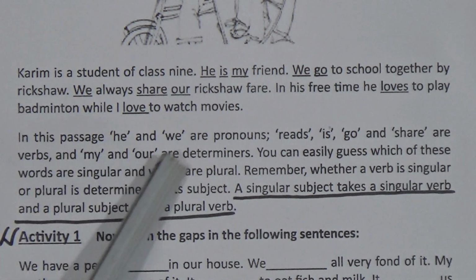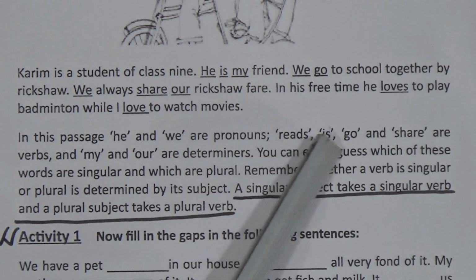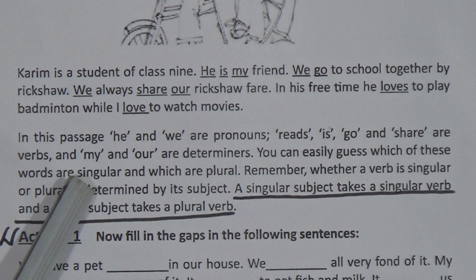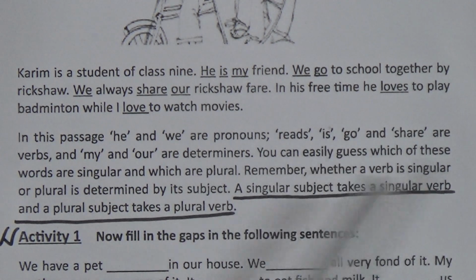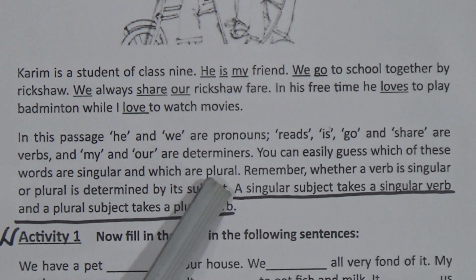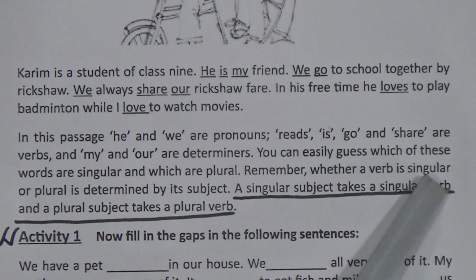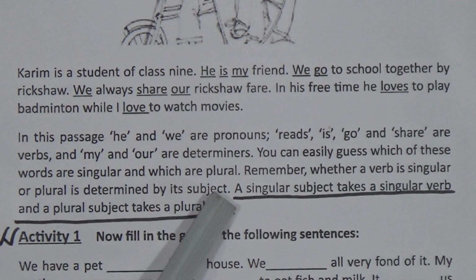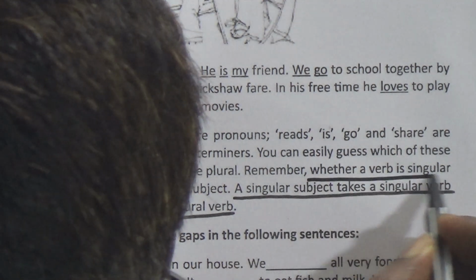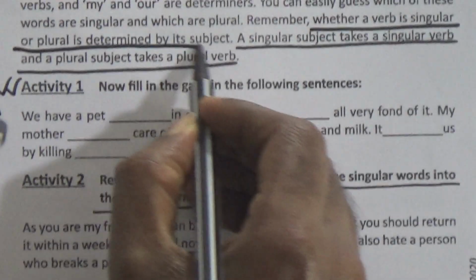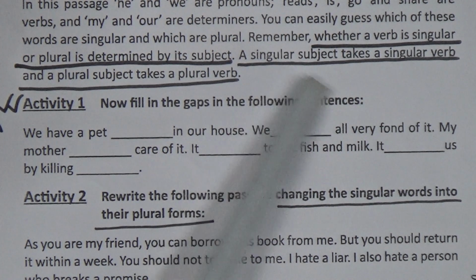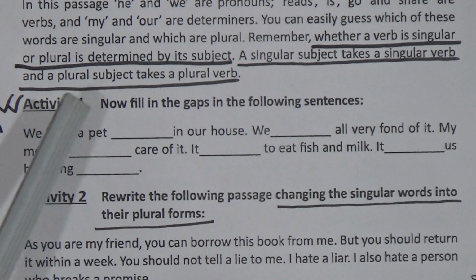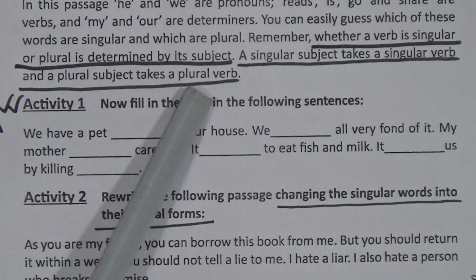In this passage, he and we are pronouns. Loves, is, go and share are verbs. And my and our are determiners. You can also easily guess which of these words are singular and which are plural. Remember, whether a verb is singular or plural is determined by its subject. Very important thing. So look at the specific definition: a singular subject takes a singular verb and a plural subject takes a plural verb.